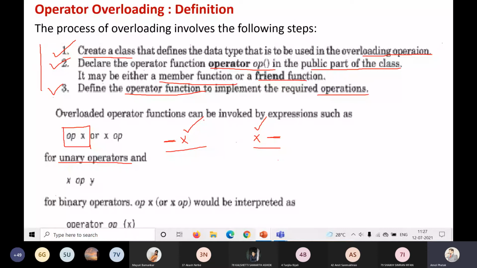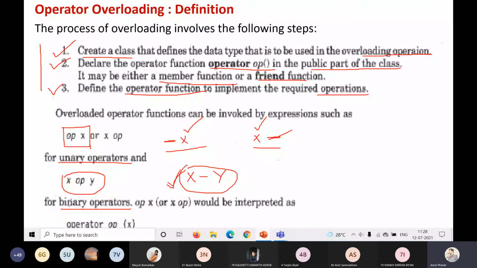But for a binary operator, how can I use this? I can use X operator Y. If I'm using minus as a binary operator, not as a unary operator, then I can write it as X minus Y. This is my function call. I can use this in the main function in this way, if it is a binary operator. X would be interpreted as the operator's object, no issue. I think this is more than sufficient for us to understand the detail.